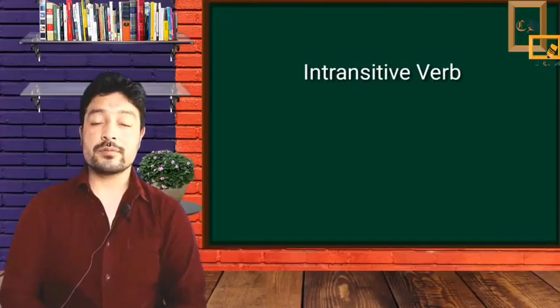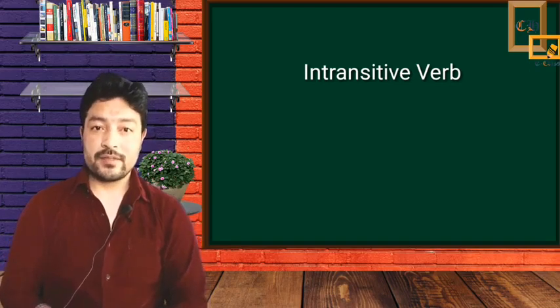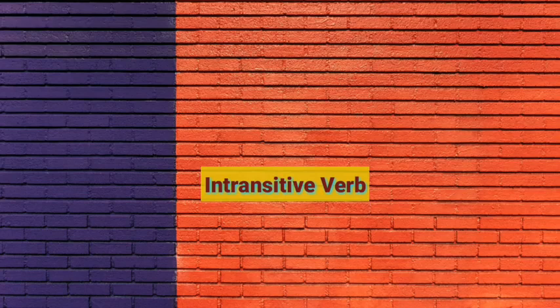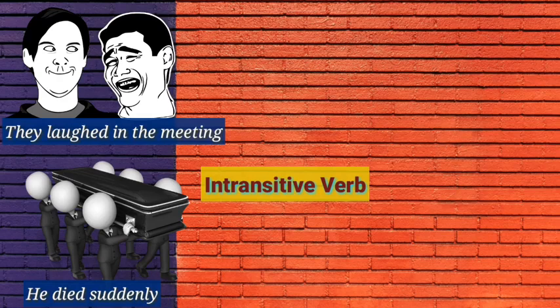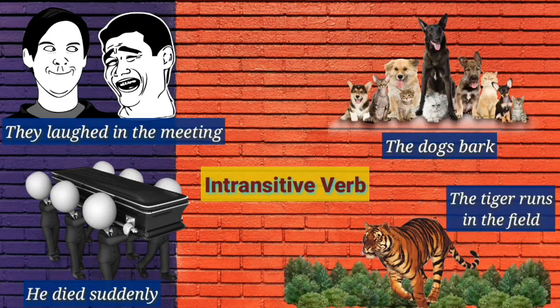The intransitive verbs are the verbs where the action doesn't pass over to an object. The action stops with the doer. Let's see the examples. They laughed in the meeting. He died suddenly. The dogs bark. The tiger runs in the field.